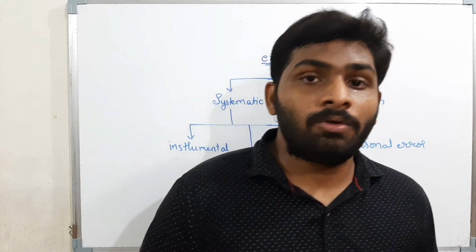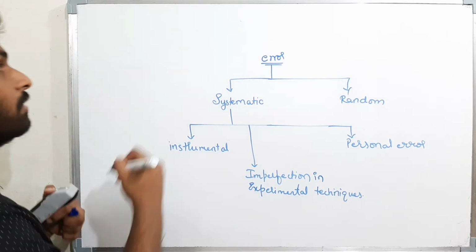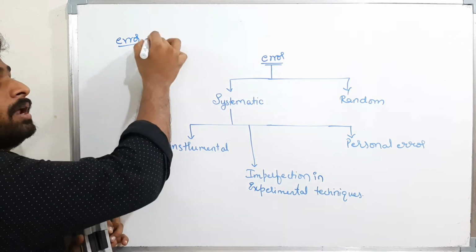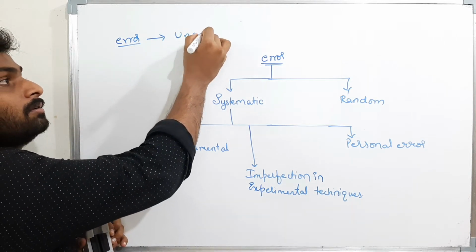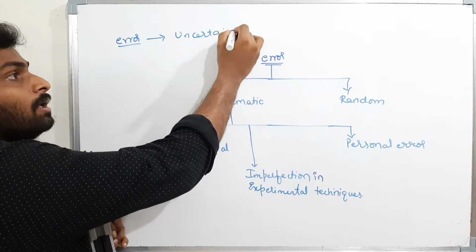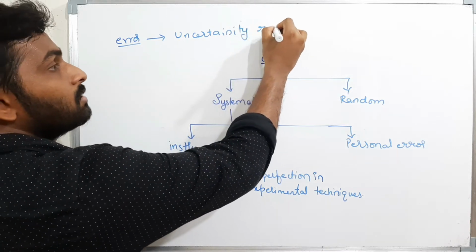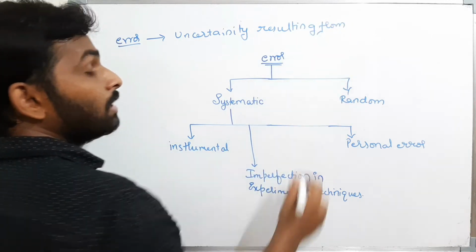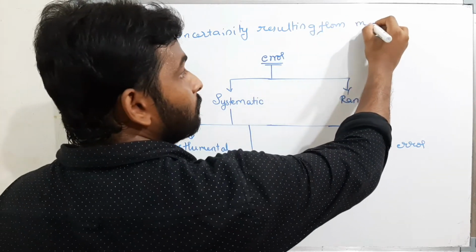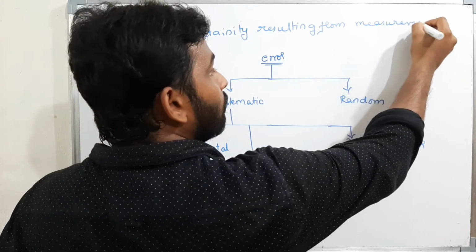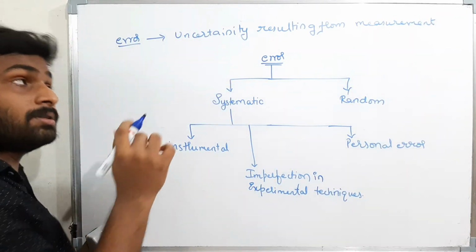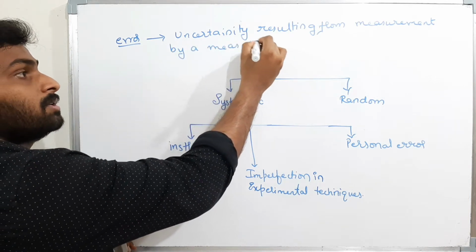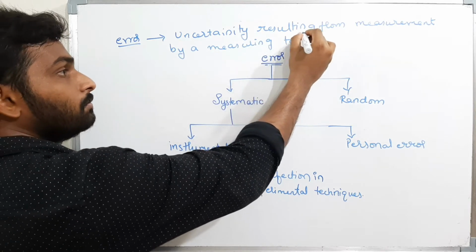In this video we are going to study errors, accuracy and precision. What is the meaning of an error? The error is nothing but the uncertainty resulting from a measurement by a measuring instrument or measuring tool.